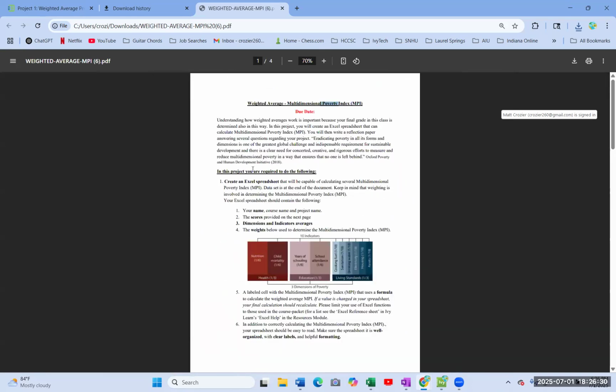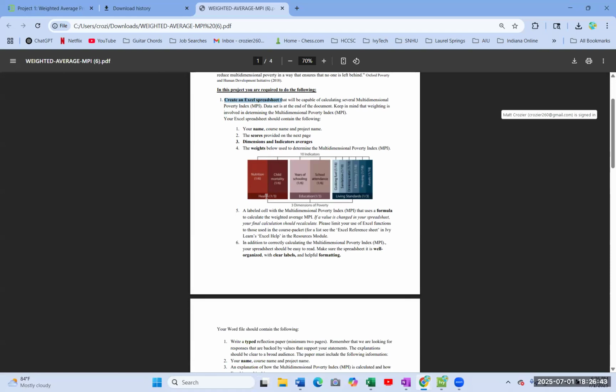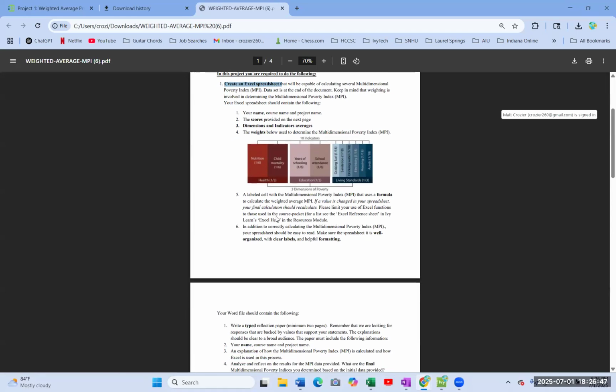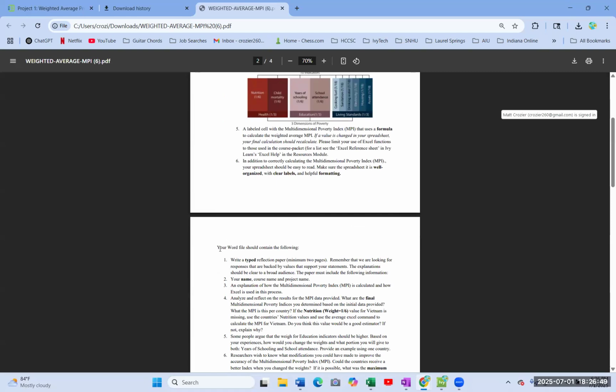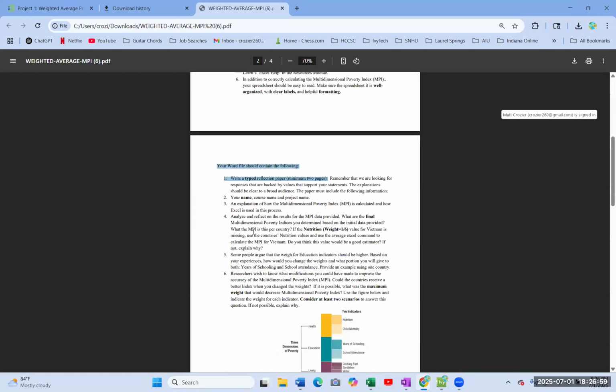So in this project, you're going to create a spreadsheet, and you're actually given one, and I'm going to show you how you can use that. Then you're going to follow these directions. It'll tell you what to do. And then you're going to type a reflection paper. Two pages is enough. You don't have to go 2 pages. You can stop. And you're just going to answer these questions.